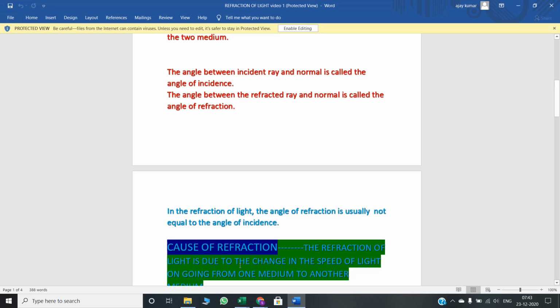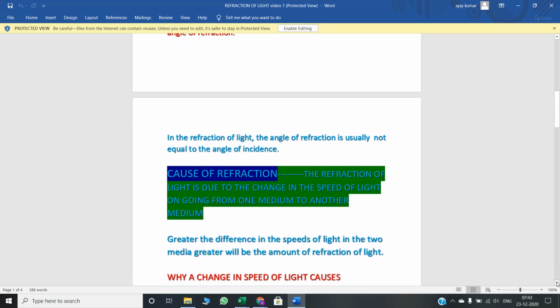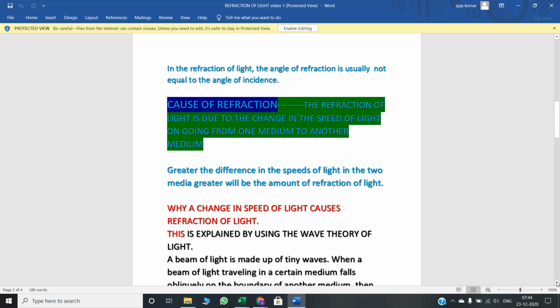Now, the cause of refraction. Why does refraction happen? You think, no? Why does refraction of light take place? The refraction of light is due to the change in the speed of light on going from one medium to another medium. Okay, because the speed of light is not constant everywhere. Its speed in air is 3 into 10 raised to 8 meter per second. Again in water and glass, its speed is different. That's why refraction takes place.